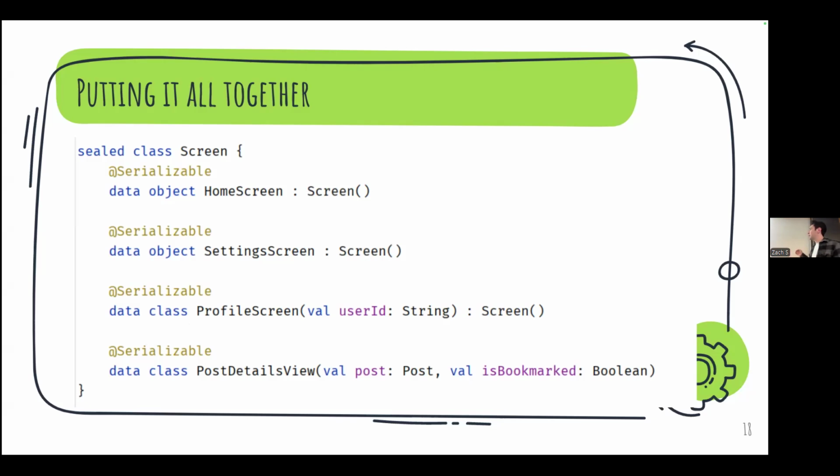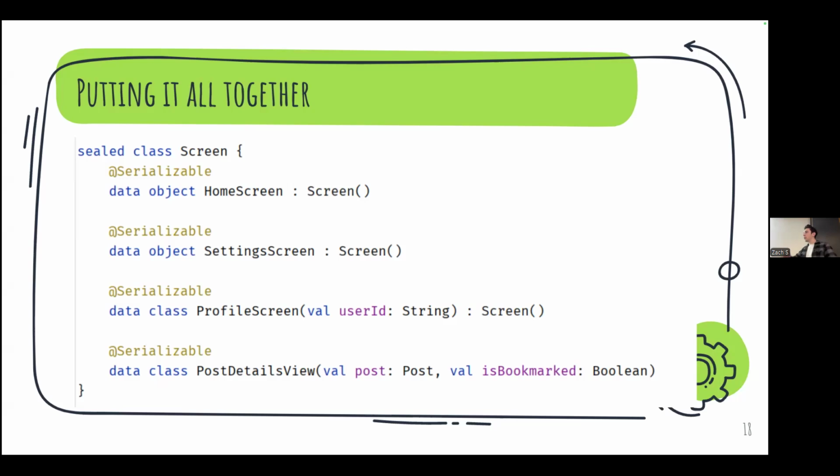So we're using a sealed class to represent a screen. And remember how before, in the old version of Compose, routes were represented as strings. We still have that constraint in some way. But when we annotate it with @Serializable, this tells Kotlin that this data class can be represented as a string, right? Or this data object can be represented as a string. And then Kotlin will essentially take care of these string representations for us.